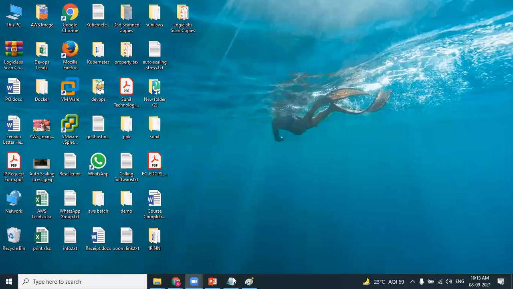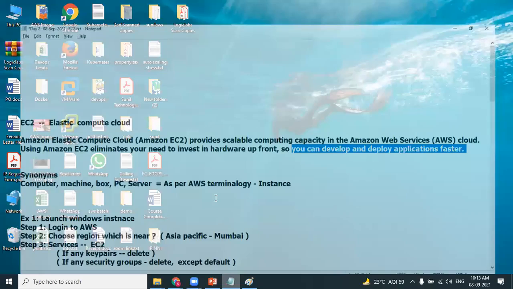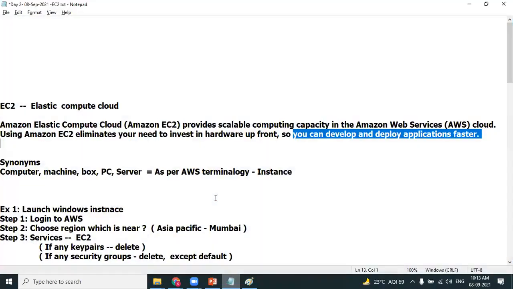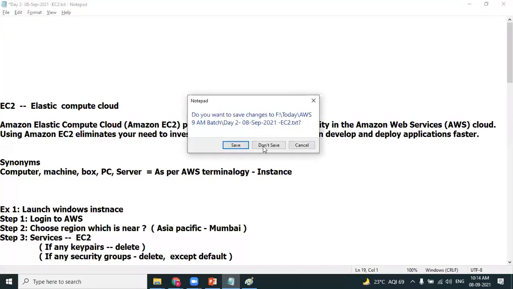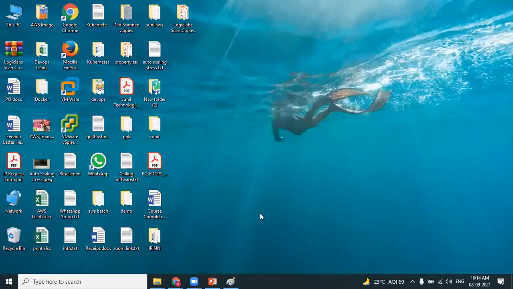Ravi Kumar, even though you have my DNS name and you know my username as administrator, you still cannot connect because you don't have the PEM file. So you cannot have the password. I have the PEM file, so I can generate the password and only I can connect. So it's security. Instead of using a password, I'm using a file as a password. Yes, you are right. You have to upload the file and decrypt it, and then you can generate the password out of it. Okay, Ravi? Clear? Thank you.